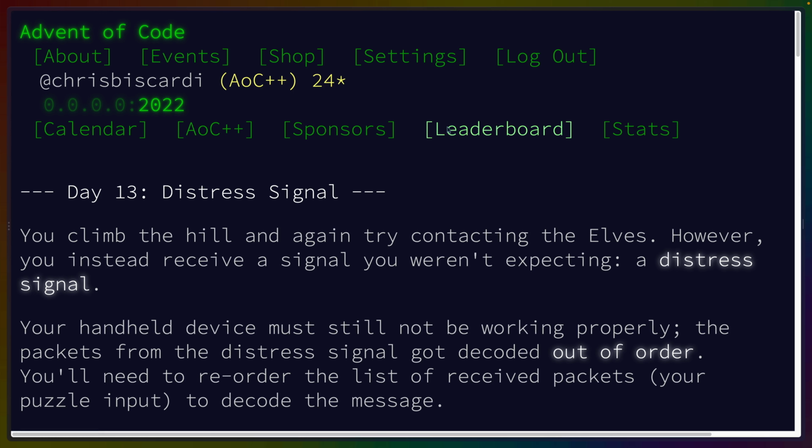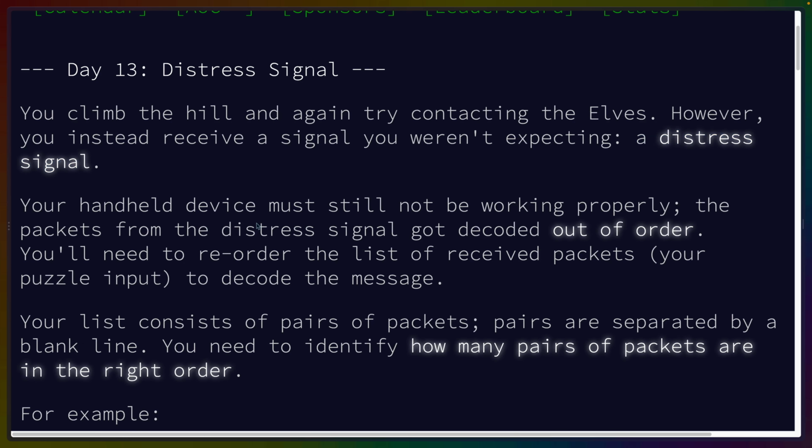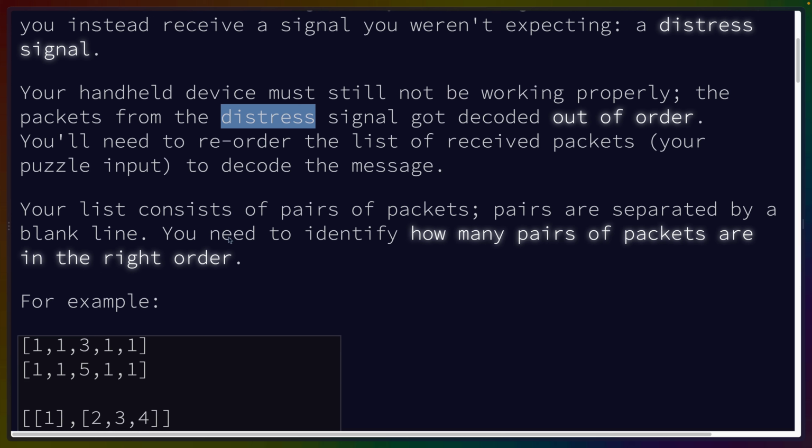Lucky number 13. You climb the hill and again try contacting the elves. However, you instead receive a signal you weren't expecting, a distress signal. Well, maybe the elves shouldn't have ran off. Maybe they should have hung out and waited for us to come up. The packets from the signal are out of order. The puzzle input will need to be reordered.